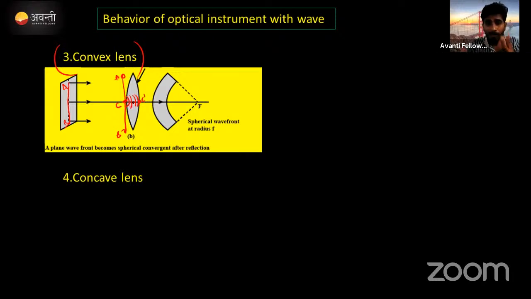Correct now? When the wavefront reaches from point C to C dash, within the same time A particle as well as B particle will reach up to this much. A dash will be here now and B dash will be here now. Correct now?